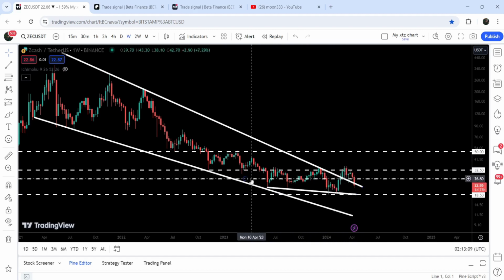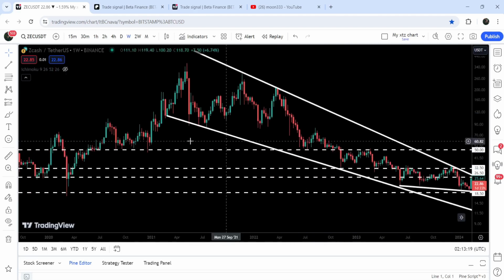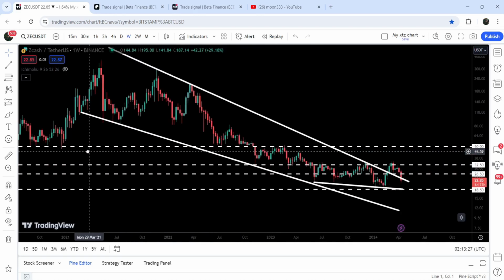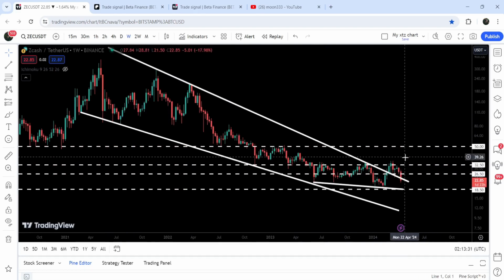And after the breakout, the price line once again got rejected by this quite long-term resistance of $32.50 that had been previously breaking as a resistance here for several months and as a support here. And even before that, here in the month of September 2019, it had been breaking as a support and here as a resistance. Therefore, it was a very long-term support and resistance level. And therefore, again, it worked as a very strong resistance. And now the price line is retesting the previous resistance of the wedge as a support.